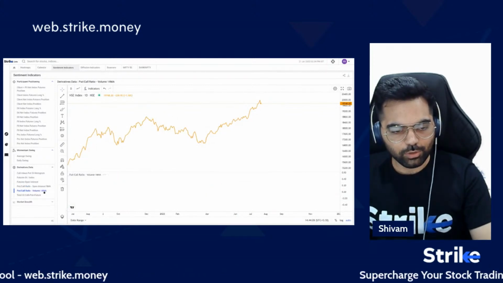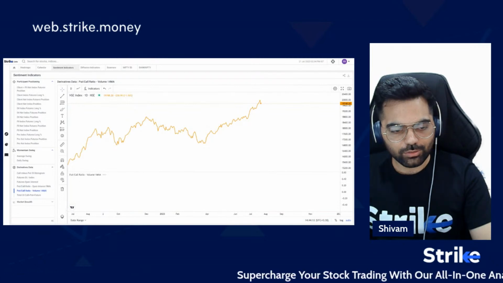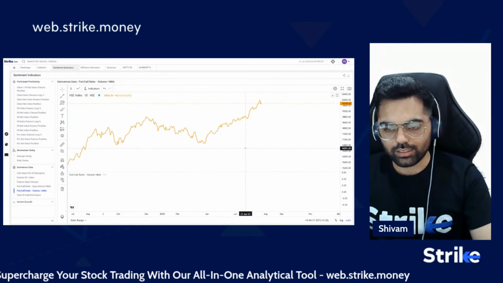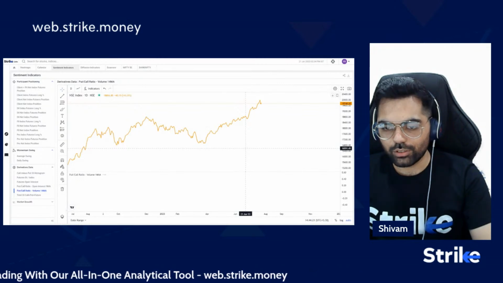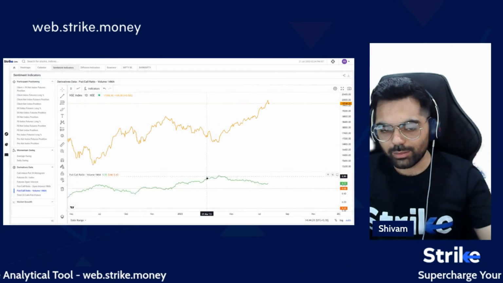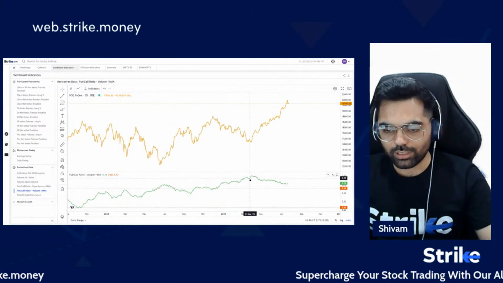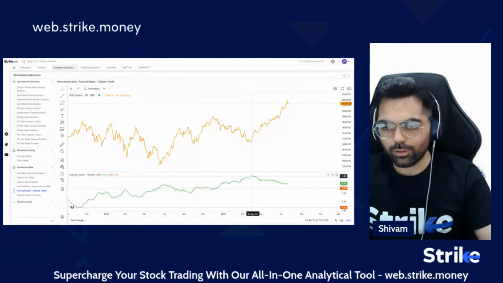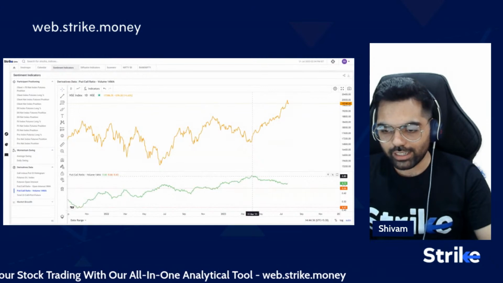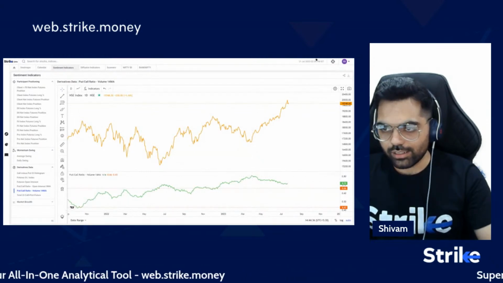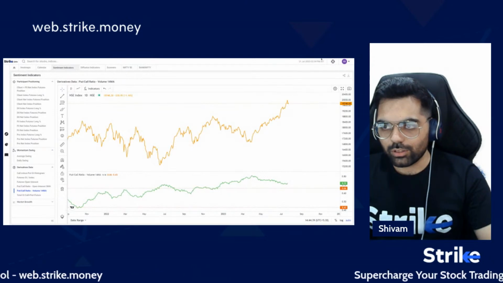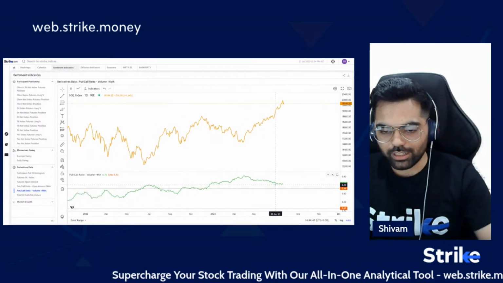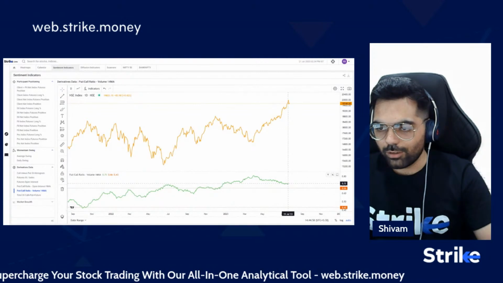Now, next is volume put call ratio, which is a more medium term indicator of the same. So it's not an indicator that we would look at for daily signals, but more of medium term signals. This indicator was extremely oversold here, and the volume put call ratio was extremely high. In other words, the number of puts getting traded versus the number of calls was really high, which indicates extreme bearish sentiment in the market. So it has cooled off from there, but it's still not where we would expect any significant fall in the markets.